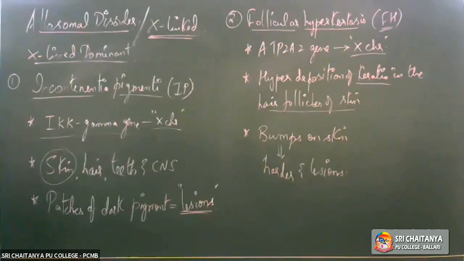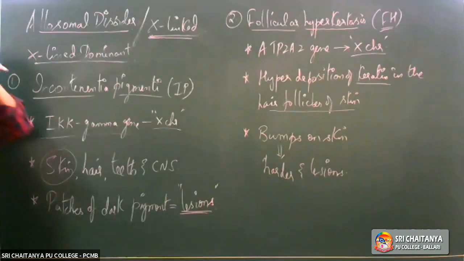So two disorders we have seen with regards to X-linked dominant disorders: incontinentia pigmenti, and the other one is follicular hyperkeratosis. Both of them are caused because of mutation in genes located on the X chromosome. In incontinentia pigmenti, the gene is the IKK gamma gene on the X chromosome, whereas in follicular hyperkeratosis, the gene is the ATP2A2 gene on the X chromosome.